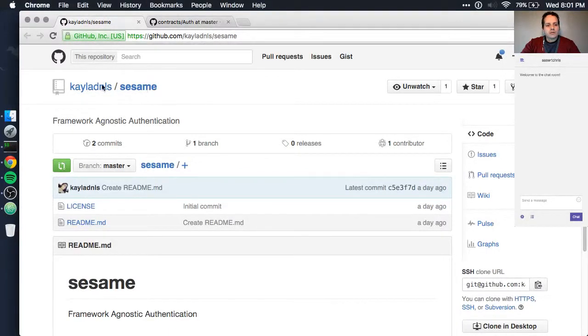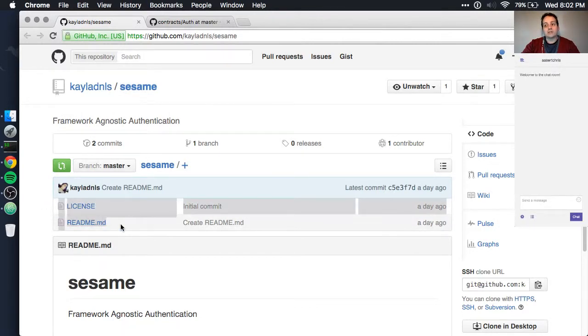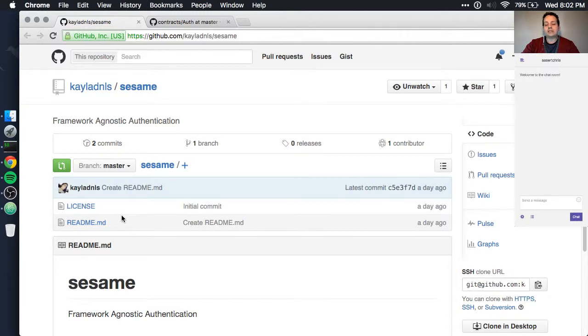So the library that Kayla suggested we make is called Sesame, as in like Open Sesame. And so far, all that's in here is a license file and a README. There's literally nothing that's gone on here yet because it's a very new idea. And one of the libraries that we are both familiar with, but that is closely tied to a framework already, is the Laravel PHP auth library.